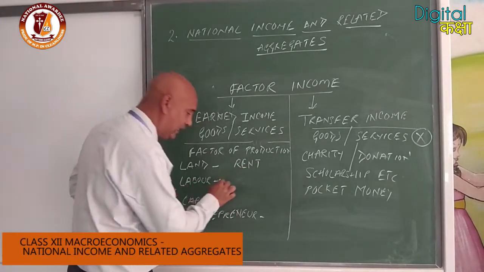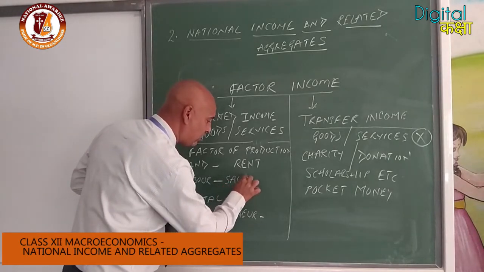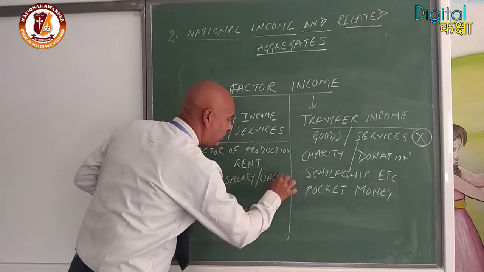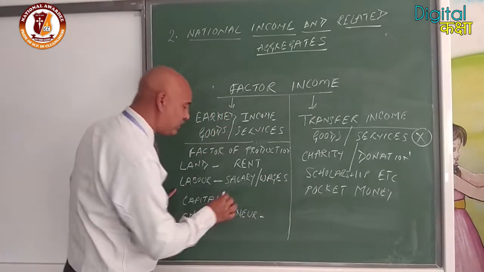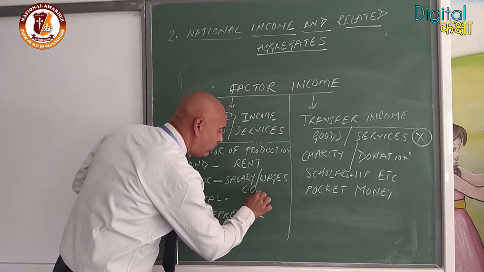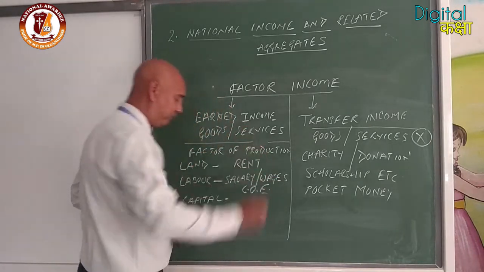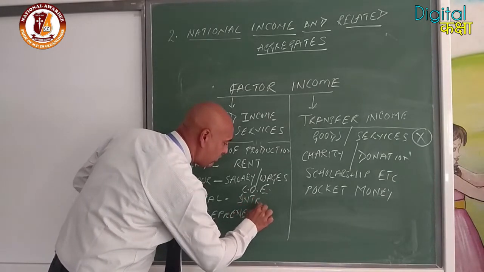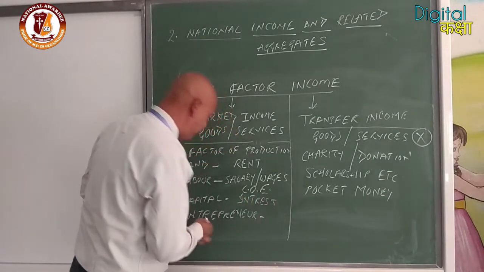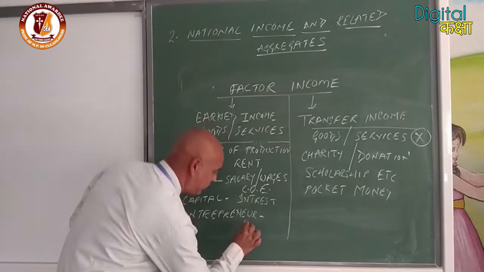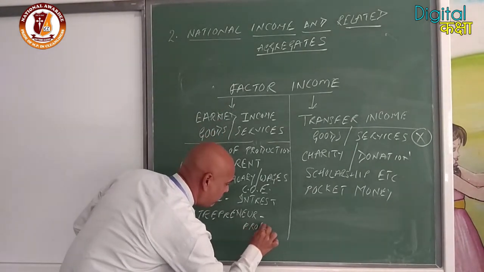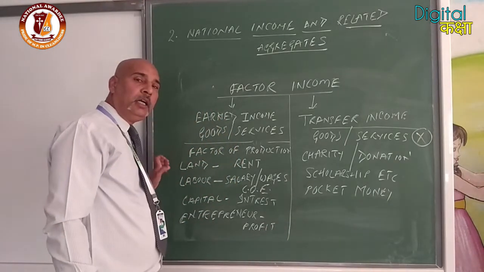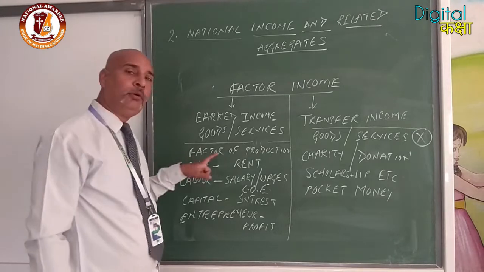Labor gets salary, or you can say wages. It is also known as compensation of employees. Capital gets interest and enterprise gets profit. These are the four rewards, or four incomes, earned by the factors of production.